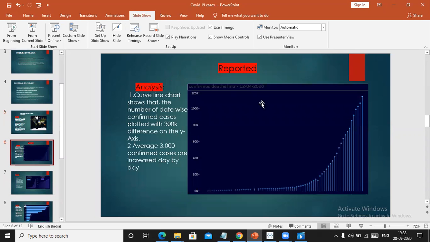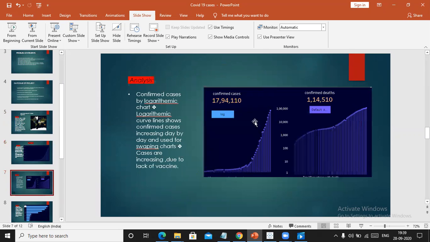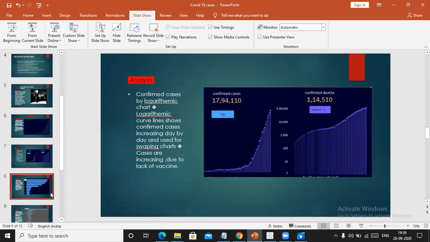The report here shows the line chart, which shows the number of cases that are increasing day by day. These are confirmed death cases until 13th 4 2020. So until 13 4 2020, the confirmed cases all over the world are 17 lakh 94,110, and the confirmed deaths are 1 lakh 14,510. And I have used line charts to represent my data.